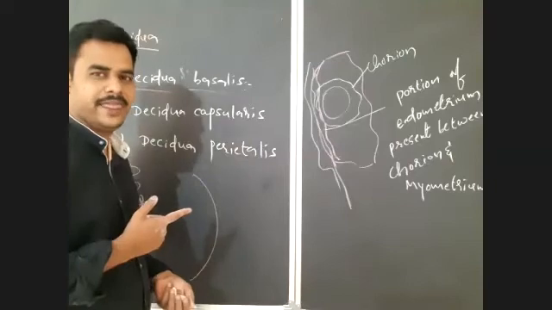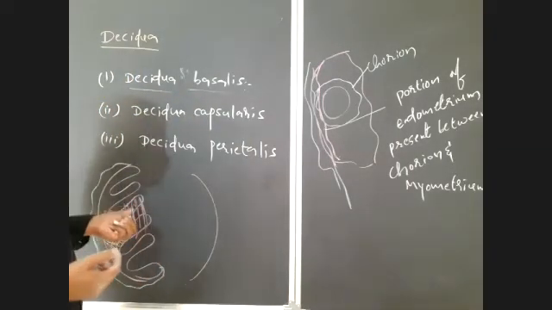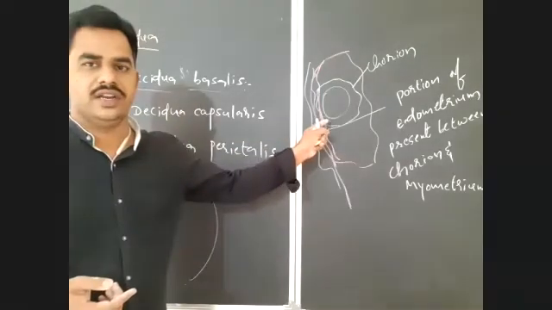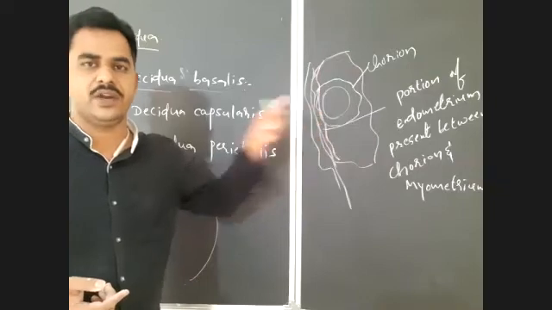Is it clear? If you don't consider the chorion which is formed here, we will discuss later. Chorion is one of the very important extra embryonic layers.